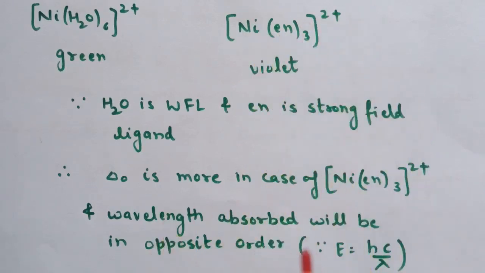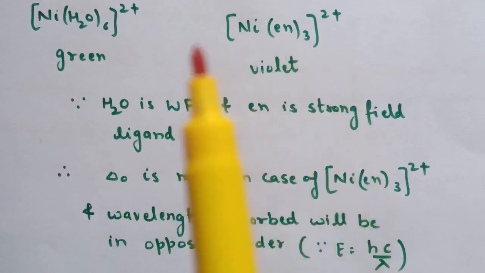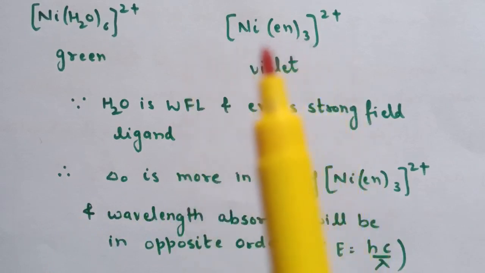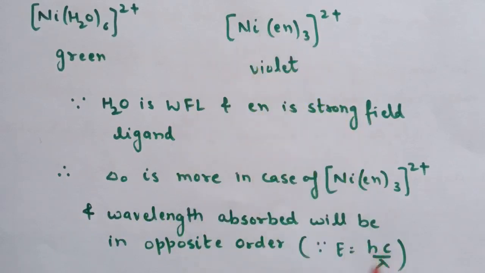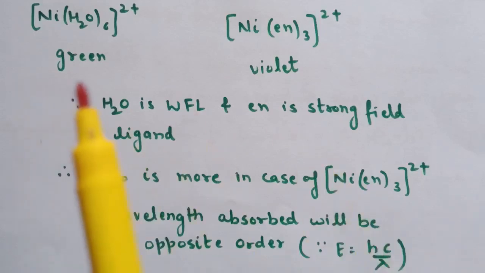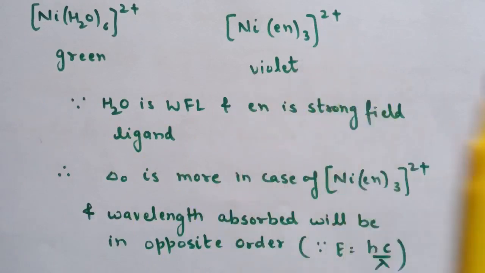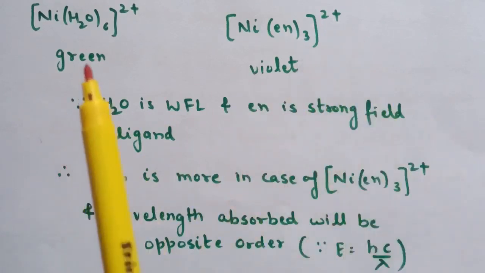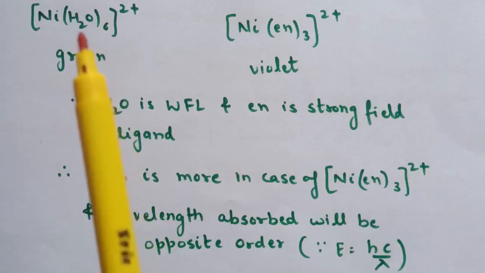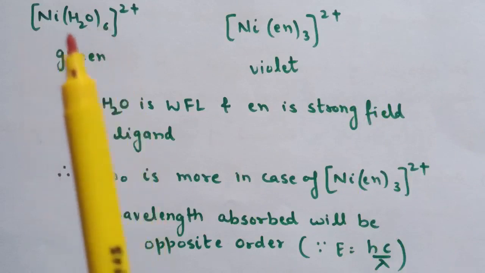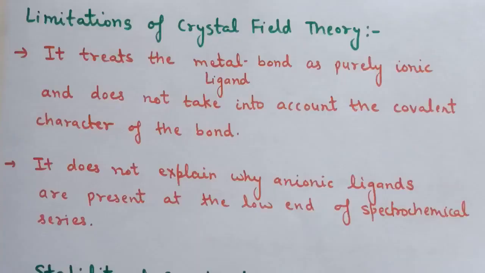As we know, energy E = hc/λ, so energy is inversely proportional to λ. Delta O is also a type of energy. So in this case, delta O is more, which means the wavelength will be less, and that is why the color is different for this complex. So the color of coordination compounds depends upon the ligands which are attached to the central metal atom or ion.